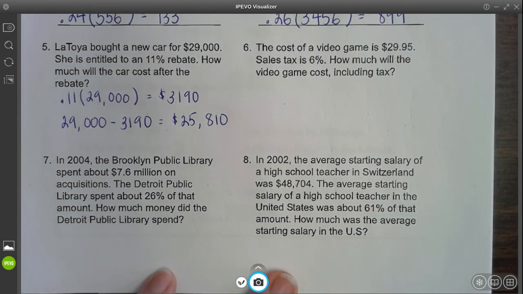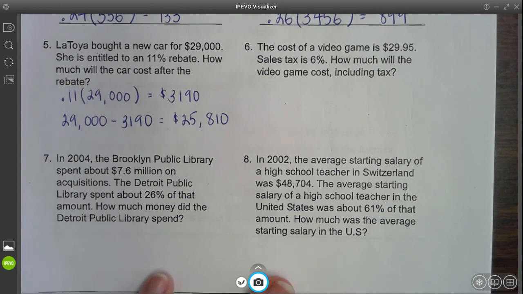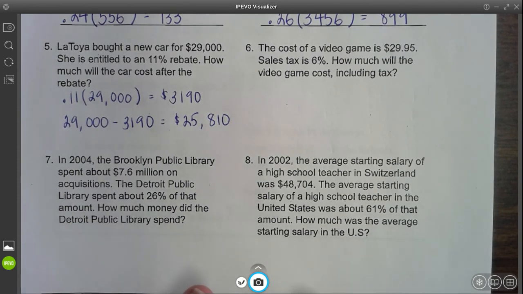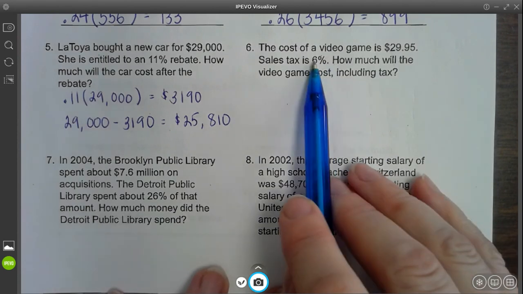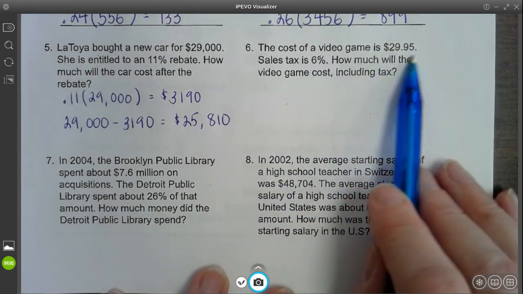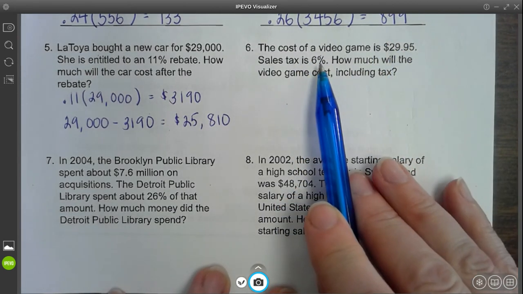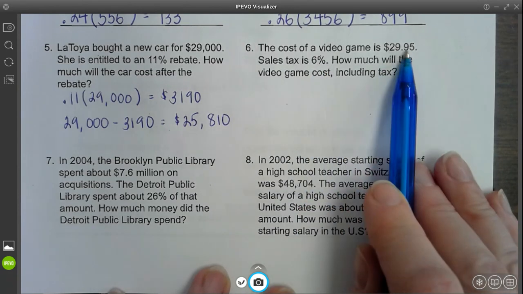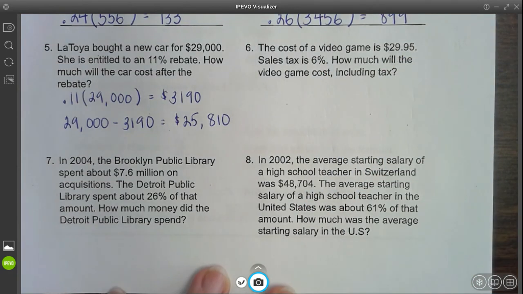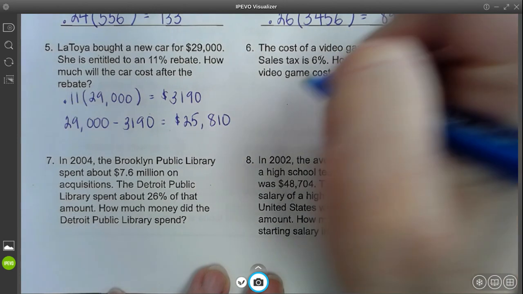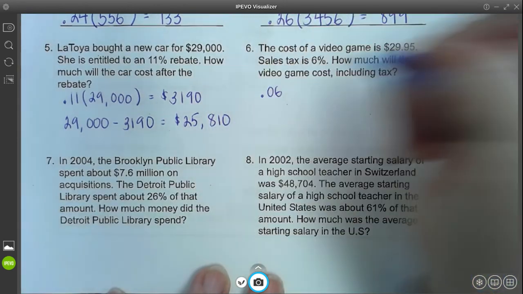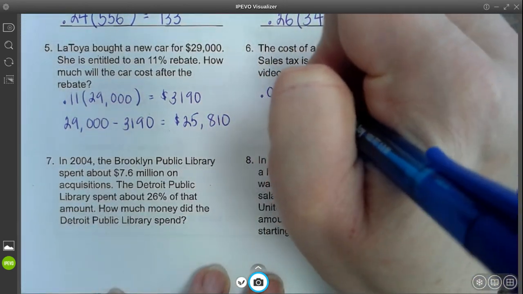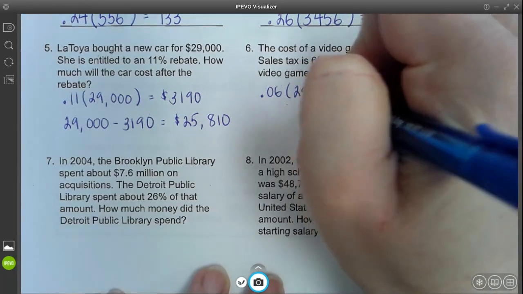Okay, number 6 says the cost of a video game is $29.95. Sales tax is 6%. How much will the video game cost, including the tax? So first of all, tax is a percent of your purchase. So first, to figure out the tax, we have to take 6% times the amount of the video game. 6% as a decimal is 0.06, and then I'm going to multiply that by $29.95.